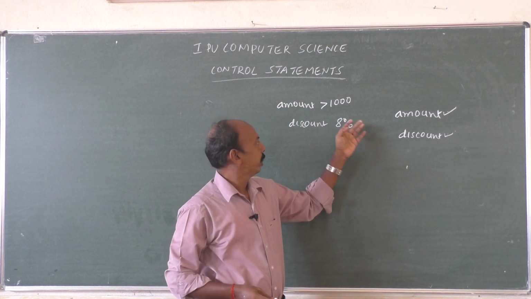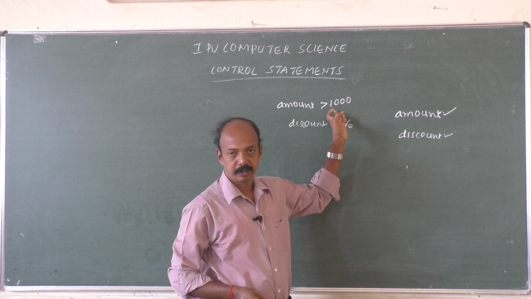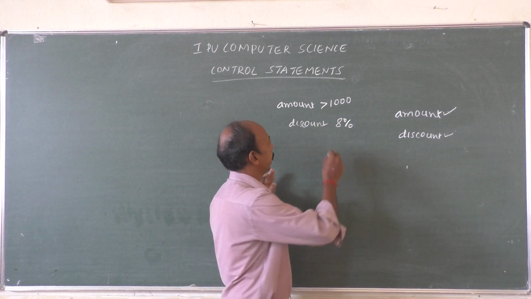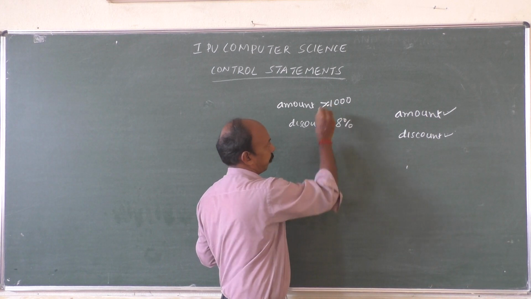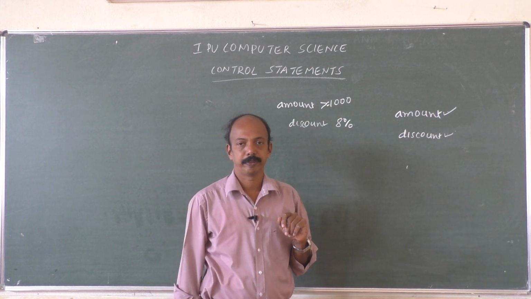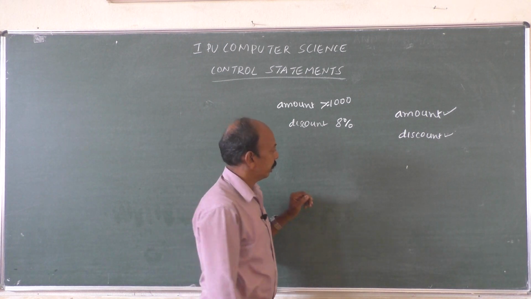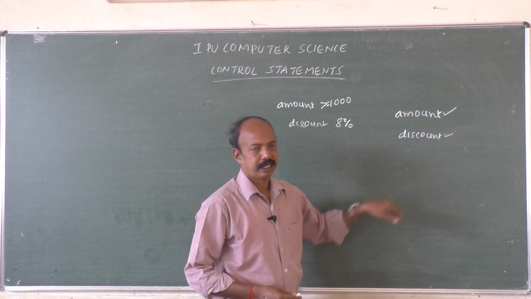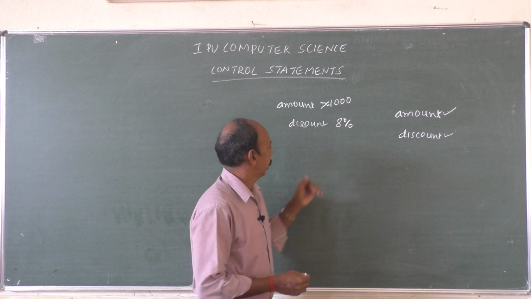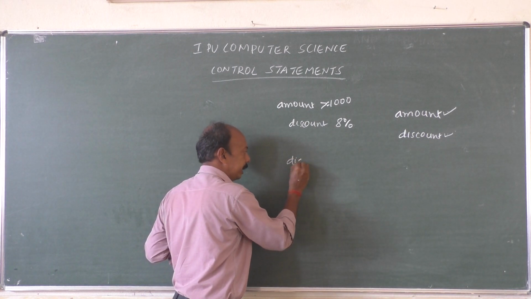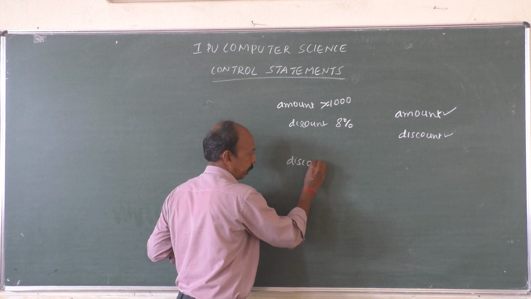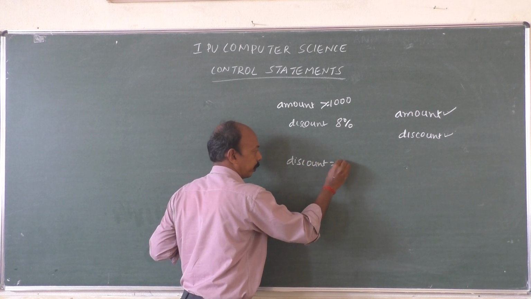Discount will be 0 if it is lesser than 1000, right? So we can write, if the amount is greater than or equal, we shall include, right? So how to write? Initially we can take discount is equal to 0.